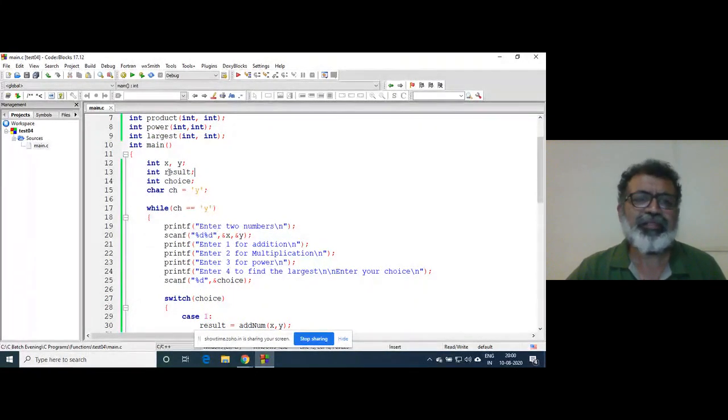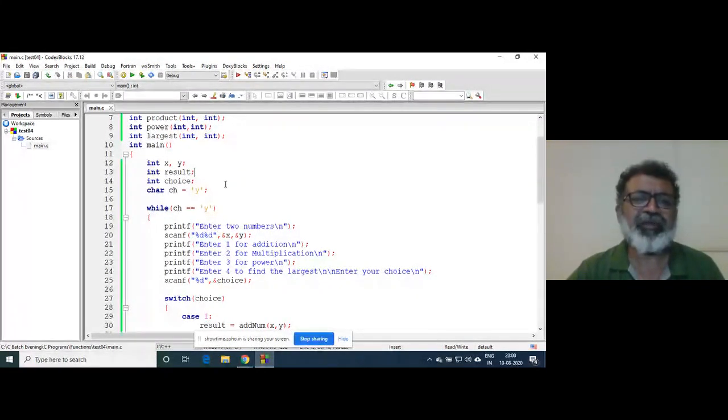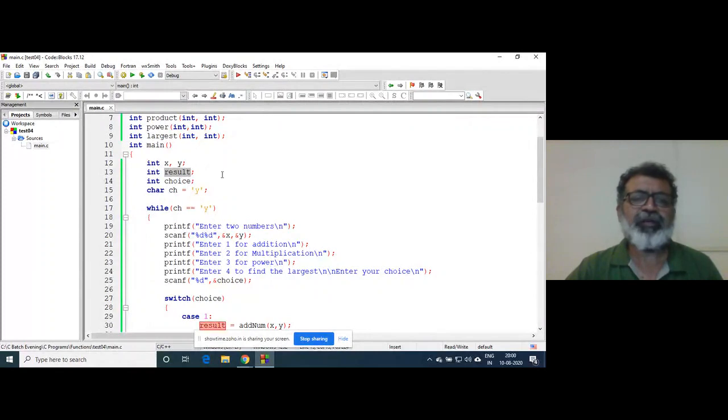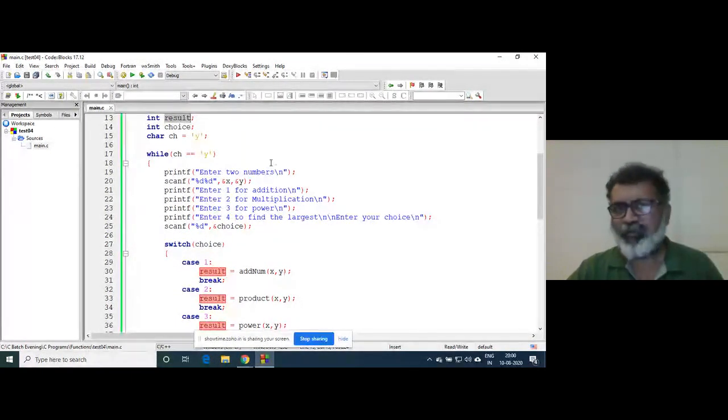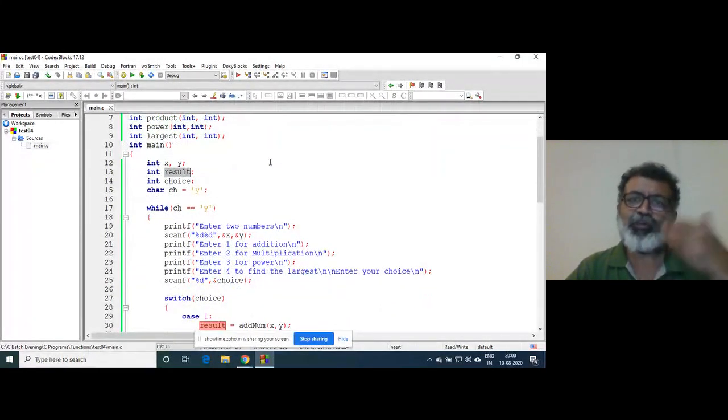This is the variable declaration. One common variable intentionally I have. So this program again can be explored in many ways. Intentionally, I have tried to make it compact. So I have declared one common variable for result, so that result can be anything, right? Addition of 2 numbers is a result. Subtraction of 2 numbers is a result. And one raised to another, that is also a result. X raised to y, or x if x is greater than y, that is also a result. Okay, this is a choice.